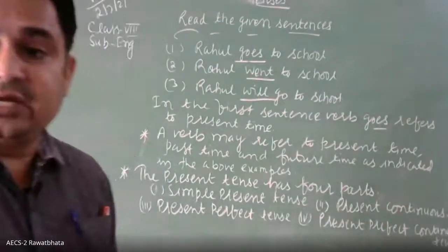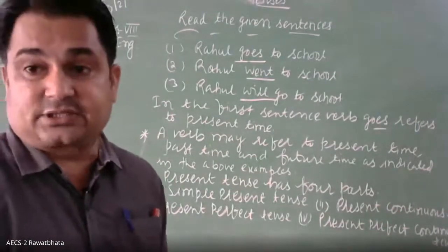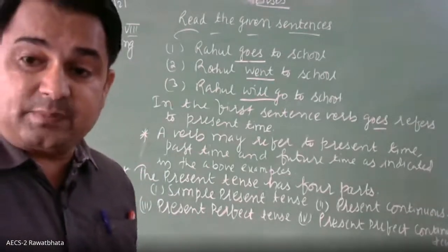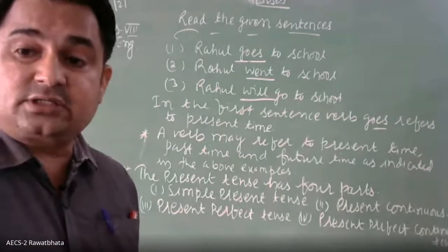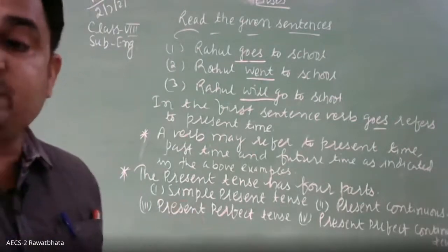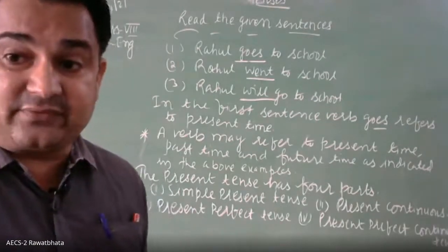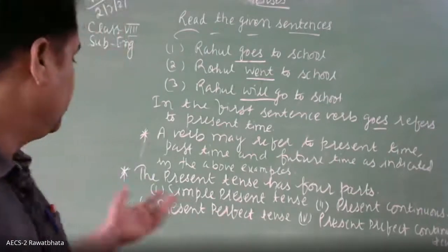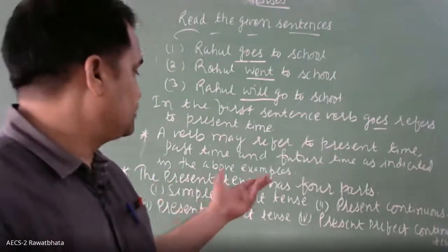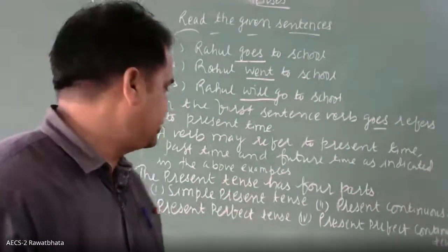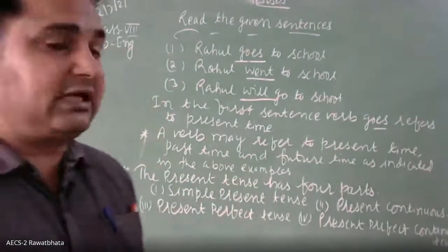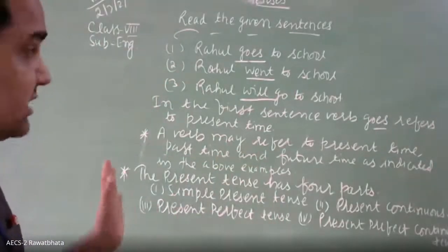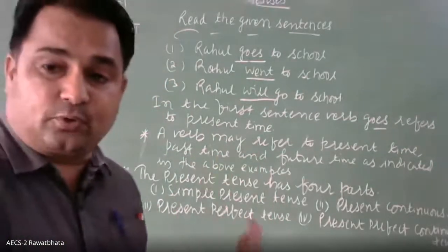Likewise, there are four parts in the past tense: simple past, past continuous, past perfect, past perfect continuous. And likewise, there are four parts in the future: simple future, future continuous, future perfect, and future perfect continuous. So you note down this information in your notebook.